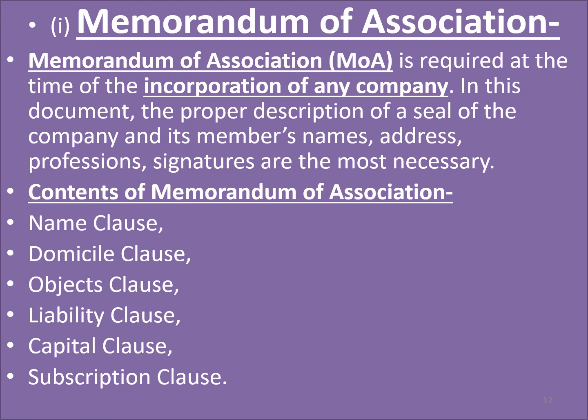Then is the domicile clause. The way you have residential status while appearing for competitive exams, for state patronage, a company has a domicile clause where you give the location of the company, where it is situated. Then the object clause, which is bifurcated into two, main object and subsidiary object. Main means what is the basic purpose for which the company has come into existence, and subsidiary, while taking up this main objective, what are the other activities that are being taken up.